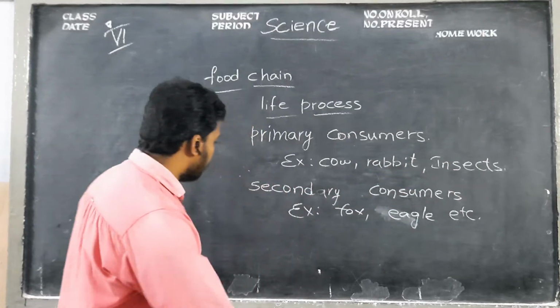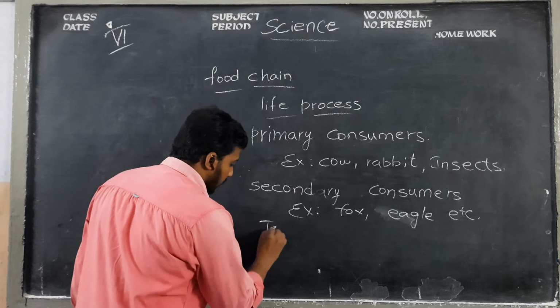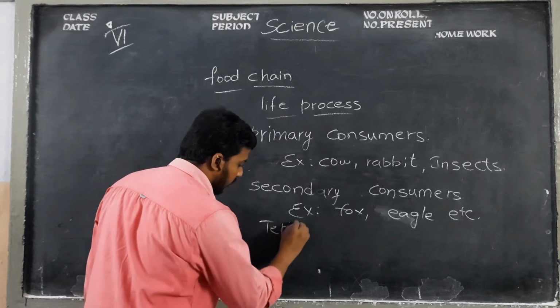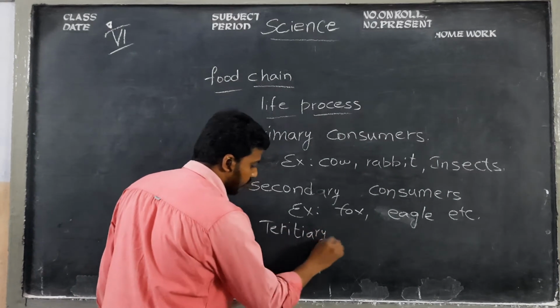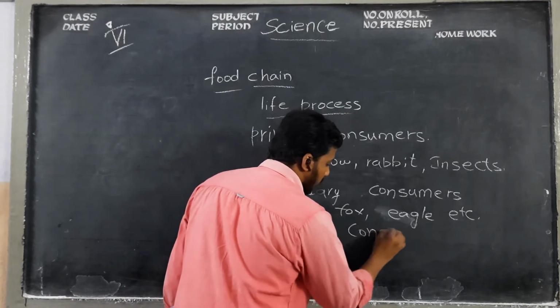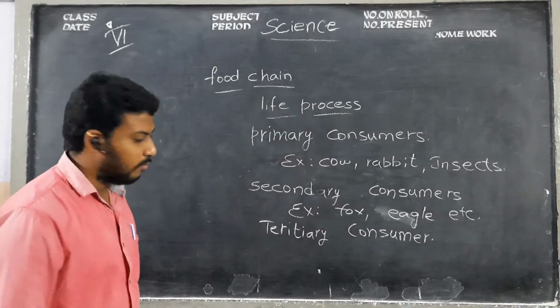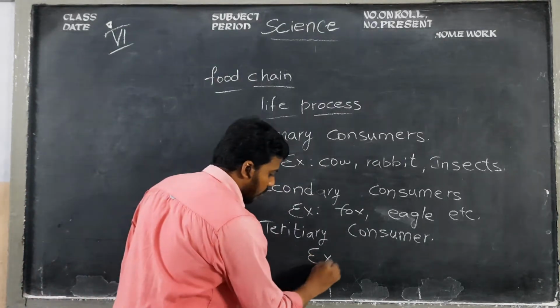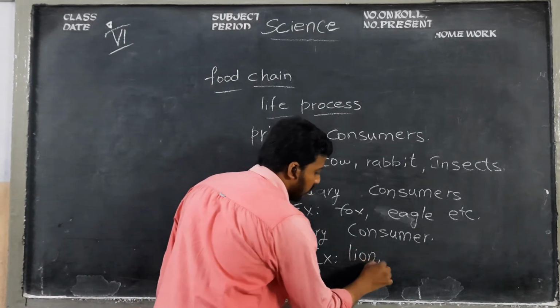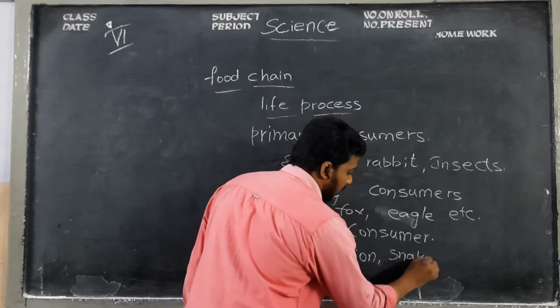Children, then what is the third one? Tertiary consumers. Children, this type of consumer includes lion, snake, tiger.